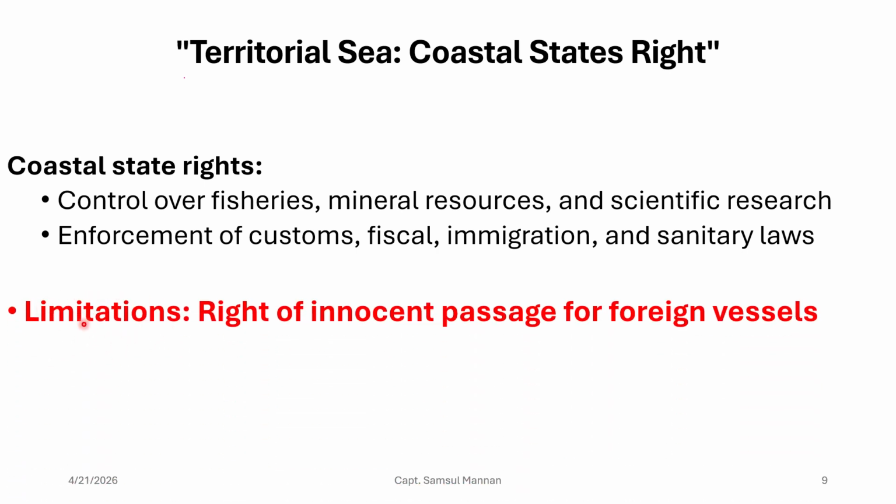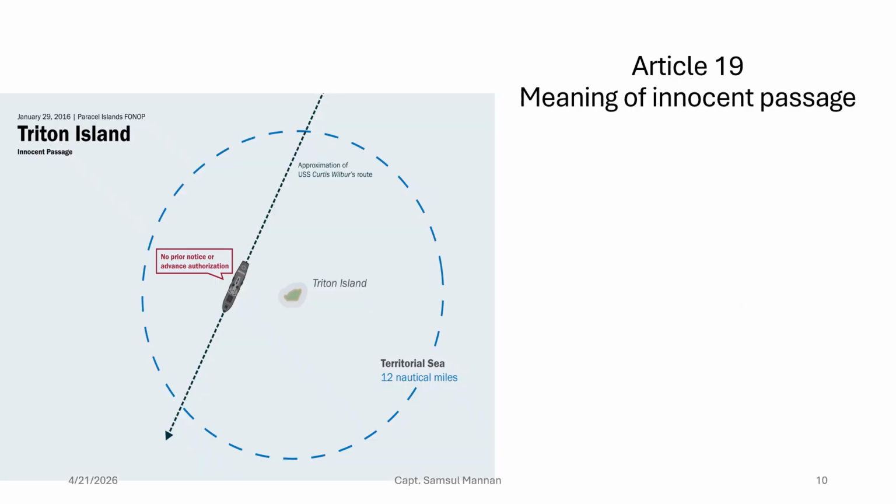As we have discussed already, the coastal state has got only one limitation: the coastal state has to give the right of innocent passage to the foreign flag vessel, right? And if you want to know more, please read Articles 2, 3 and 4 of the UNCLOS. Let us discuss innocent passage.